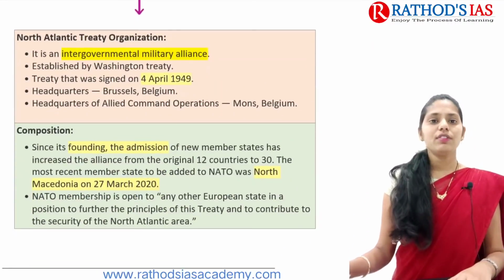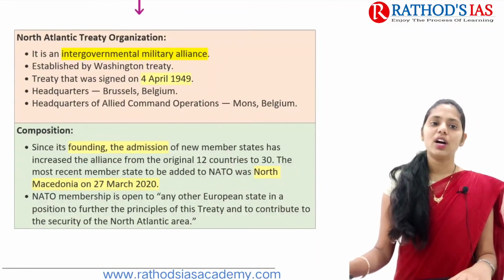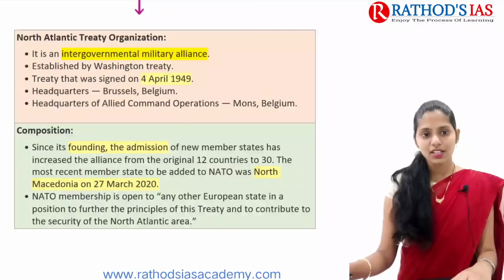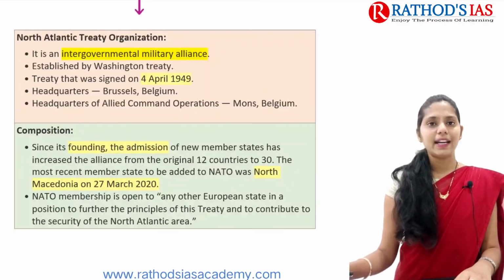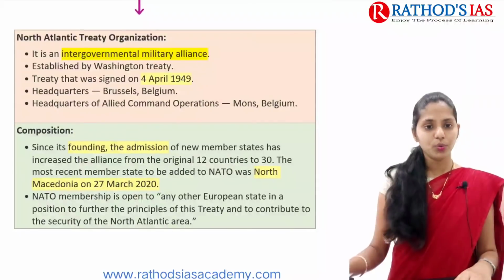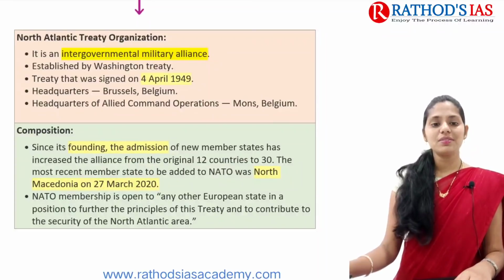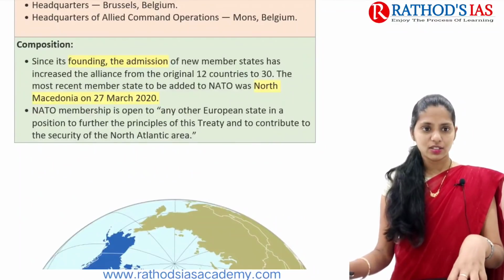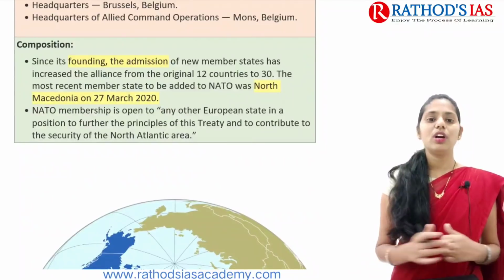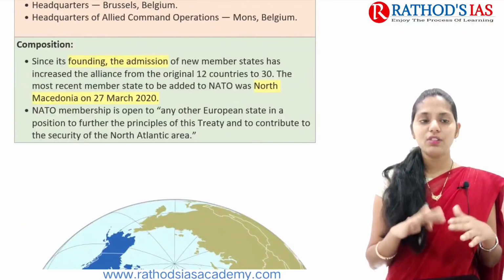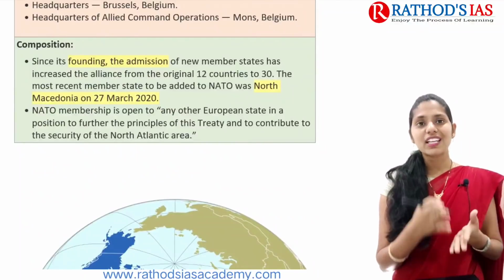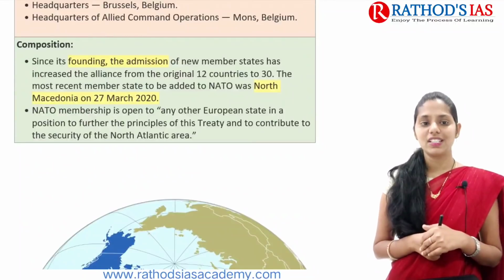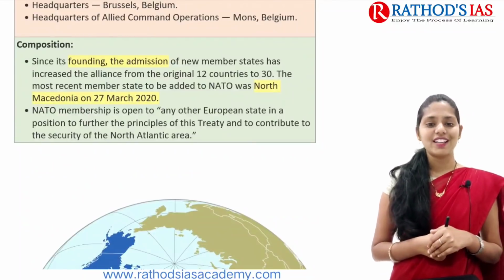So if we are talking about what this North Atlantic Treaty Organization is, it is an intergovernmental military alliance which was established by the Washington Treaty. This treaty was signed in the year 1949 after World War II, and the headquarters is located in Brussels, Belgium. So if you're talking about composition, about its starting, by founding members, there were about 12 countries that formed this NATO, and now because of the expansionist policy of NATO, the present members are 30 in this NATO. So it is one of the causes of concern here.